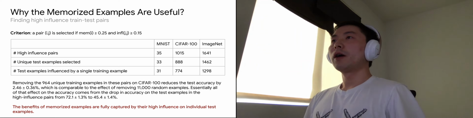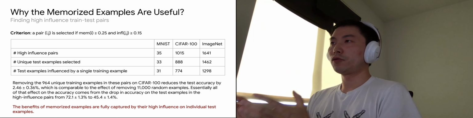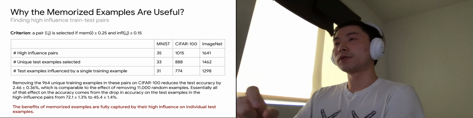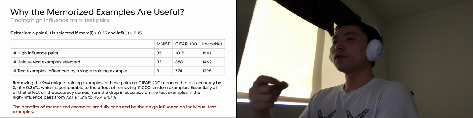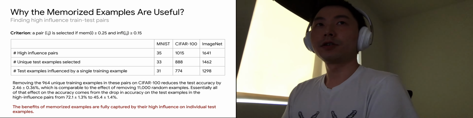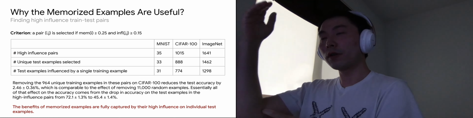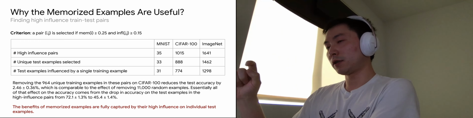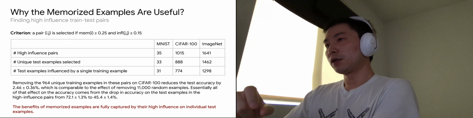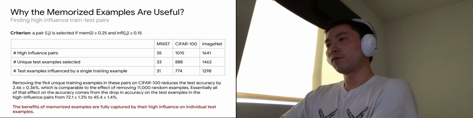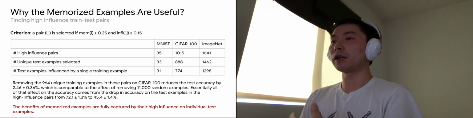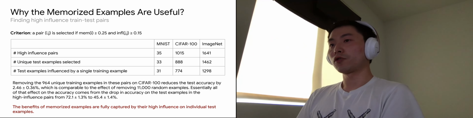Moreover, we can use the influence estimate to identify which particular test example is highly influenced by those training examples that are memorized. What we found here is again consistent with our intuition. For those highly memorized examples, most of them actually have a particular corresponding test example that is highly influenced by this training example, and the drop in test performance on that subset of highly influenced test examples can explain the majority of the drop in performance when we do this subset training.